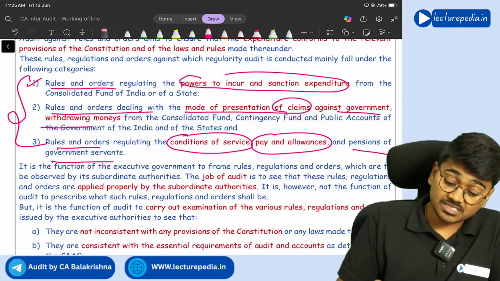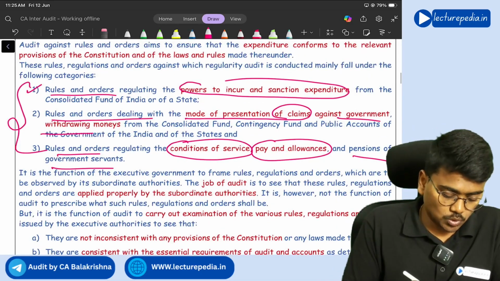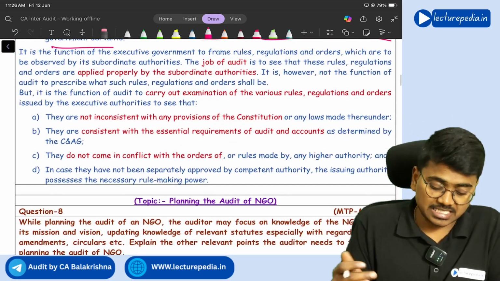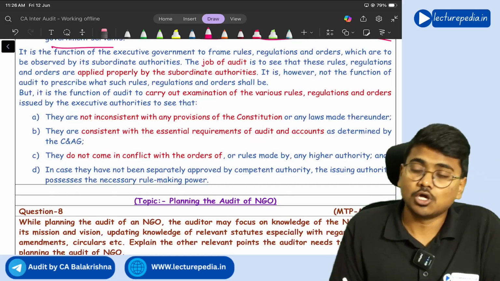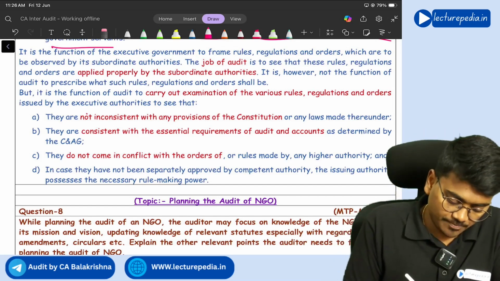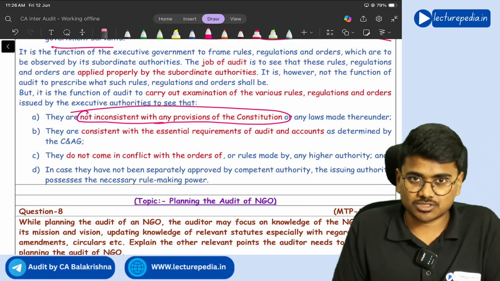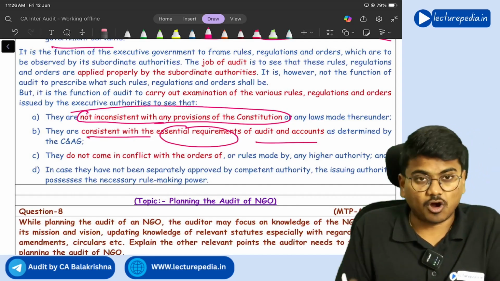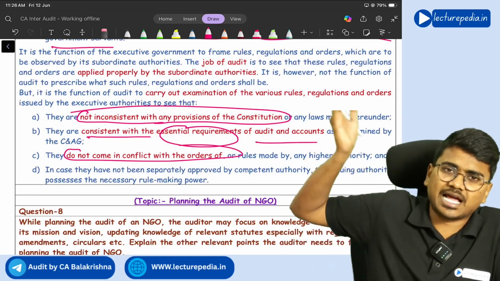Yes. Now, the auditor does not have the power to prescribe rules and regulations. These will be prescribed by the government. What the auditor can do is check whether these rules and regulations are unconstitutional or are as per the constitution. The auditor needs to see that these rules and regulations are not inconsistent with any provisions of the constitution, that they are consistent with the essential requirements of audit and accounts, and that they do not conflict with any orders passed by higher authorities.